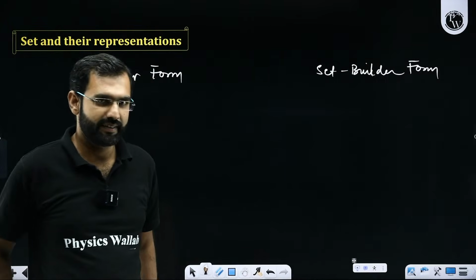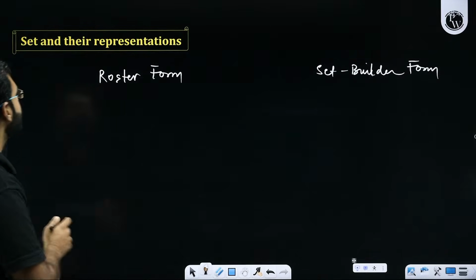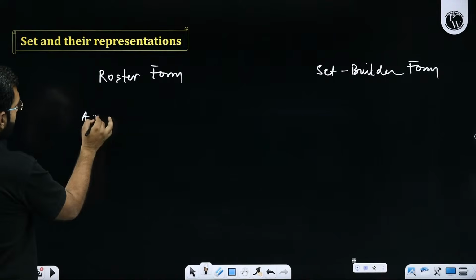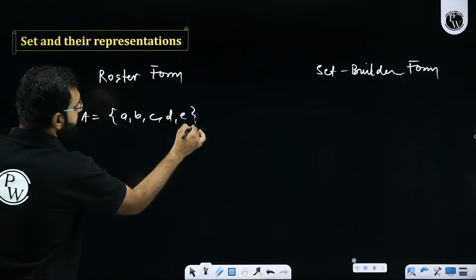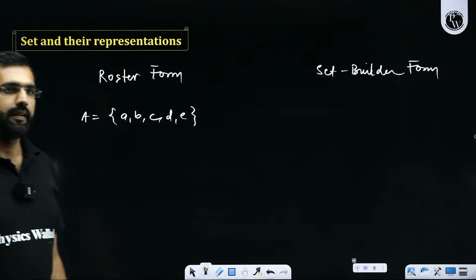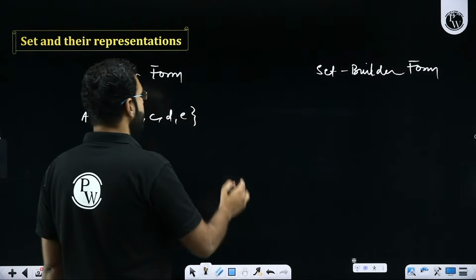Roster form says that you directly write the elements of the set. Let's say there is a set A which has elements a, b, c, d and e. These are the 5 elements. Excellent, sir. But what is the set builder form?